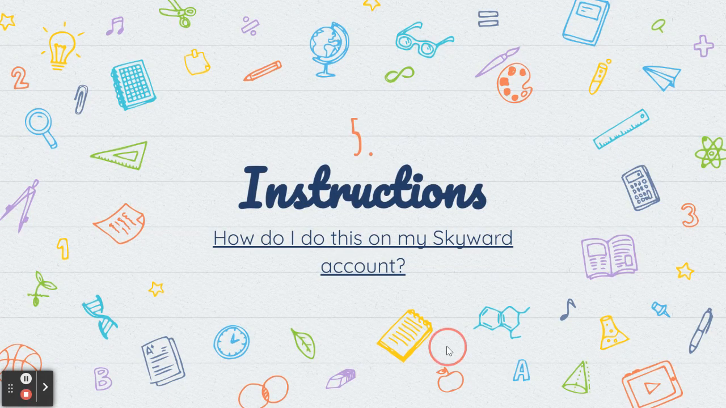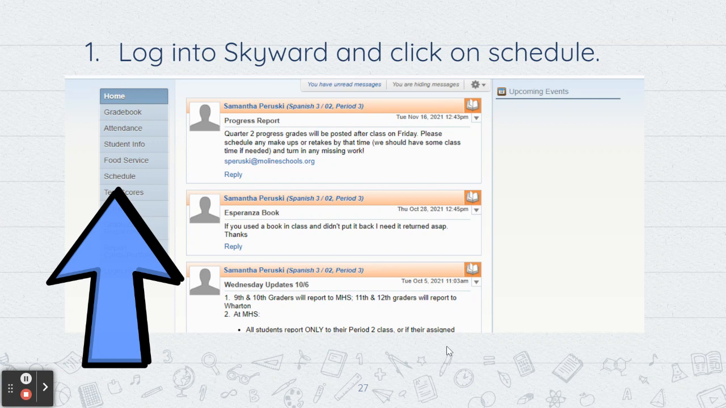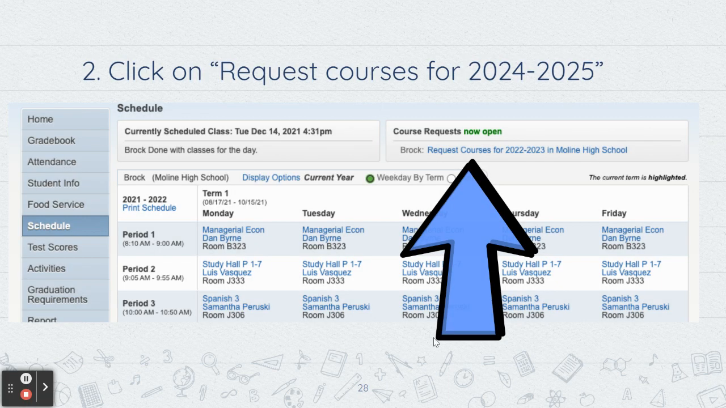All right, let's go through the instructions. So the first thing that you're going to do is you're going to log into your Skyward account, and over on the left-hand side, you're going to click on the word schedule. Your schedule will be done here, and then over here on the right, it'll say course requests now open. So you're going to click on request courses for, it'll say 24-25.